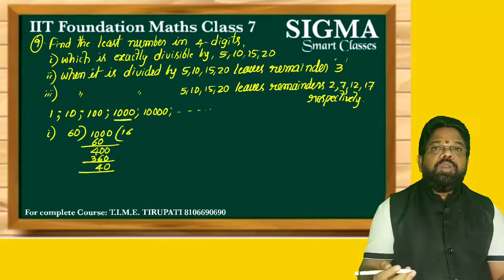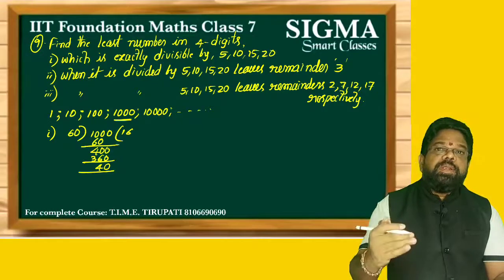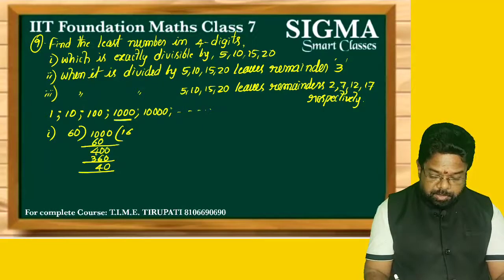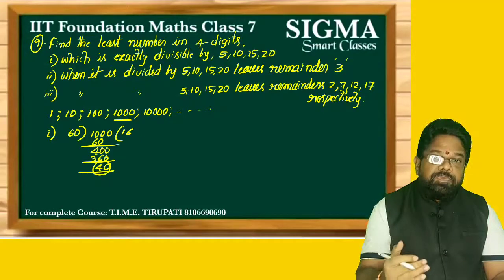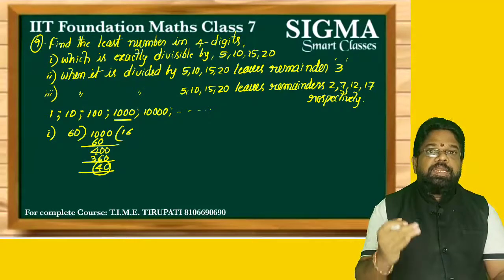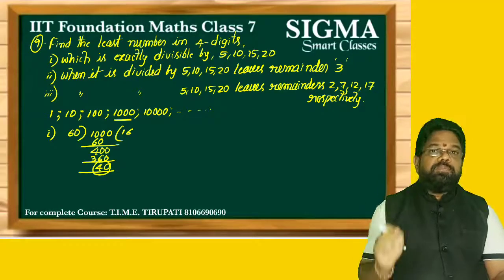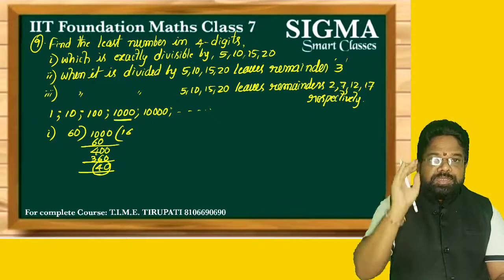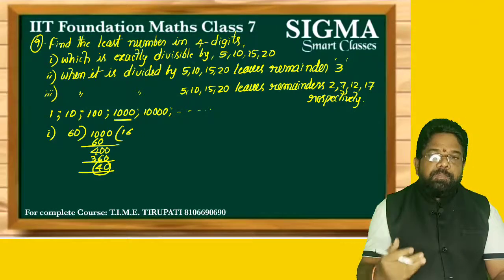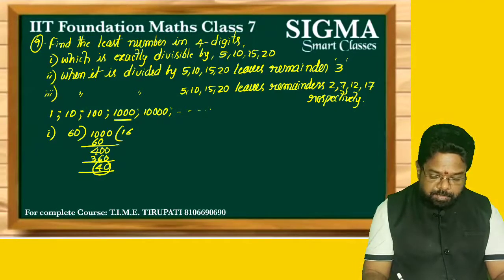Now in the previous model, in the largest number model, that remainder is to be subtracted, but here the remainder is not to be subtracted. Why? Here if you subtract at least 1 from 1000, it goes to a 3 digit number. So we require a number in 4 digits. So don't subtract, you have to add. But how much to add? The difference of divisor and remainder, that point you have to put in your mind. Divisor and remainder difference must be added.